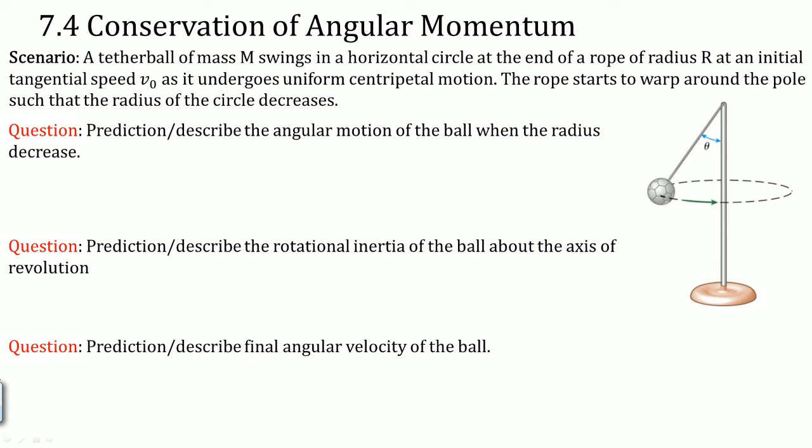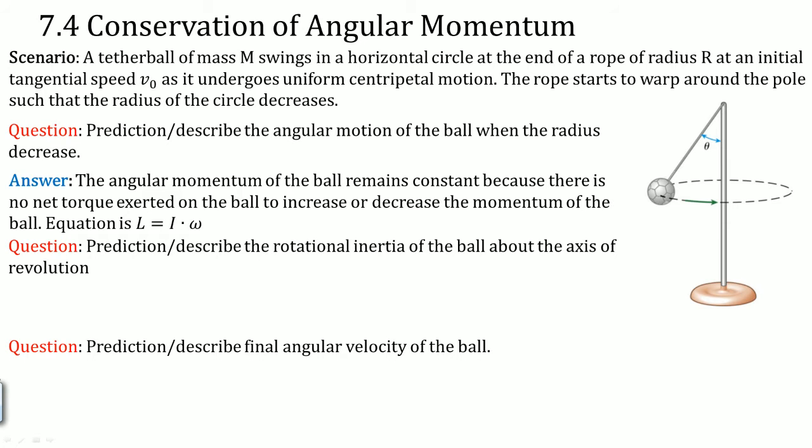Scenario: a tetherball of mass m swings in a horizontal circle at the end of a rope of radius r at an initial tangential speed v0. As it undergoes uniform circular motion, the rope starts to wrap around the pole such that the radius of the circle decreases. Question: make a prediction by describing the angular momentum of the ball when the radius decreases.